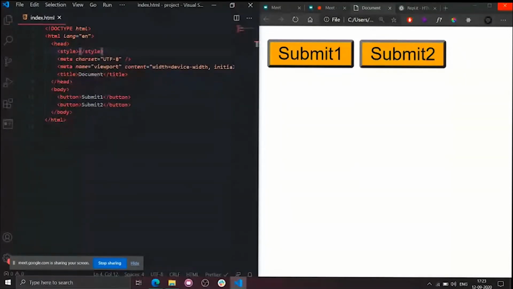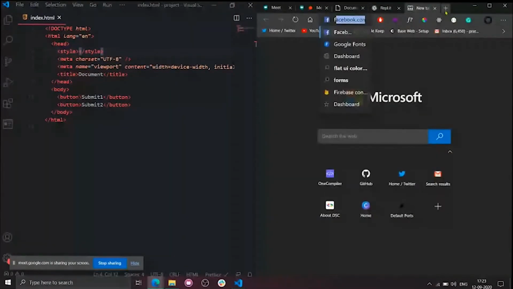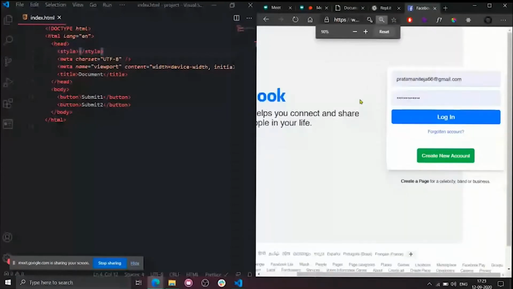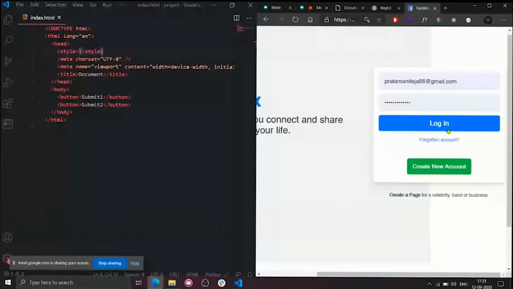Okay, let's go to Facebook. Now what I will do is, first of all, I will replicate this button. Is the screen visible, guys? Just indicate in the comment box. Okay, is the class clear till now? How to integrate CSS as well as JavaScript with HTML. If you have any doubt, guys, feel free to ask. That's the key part. Okay, let's continue with the work.